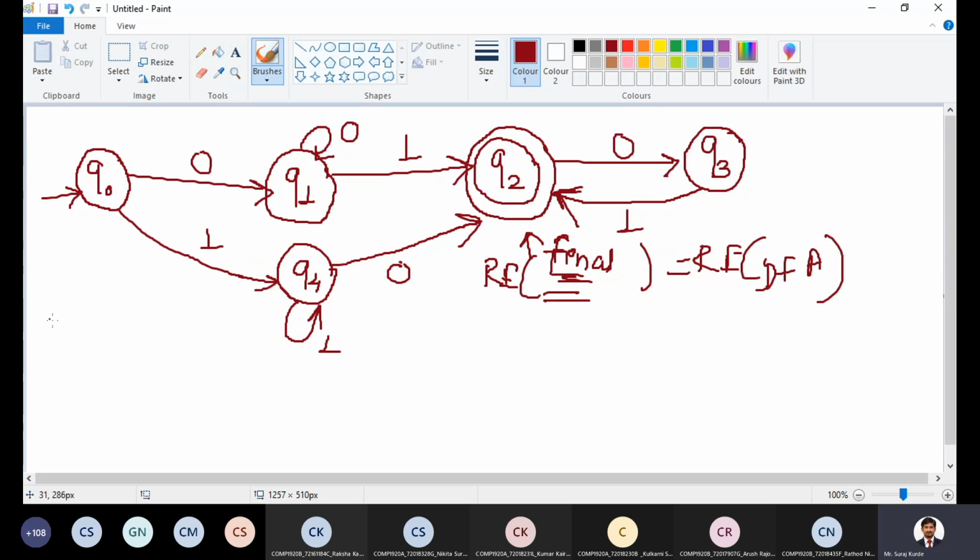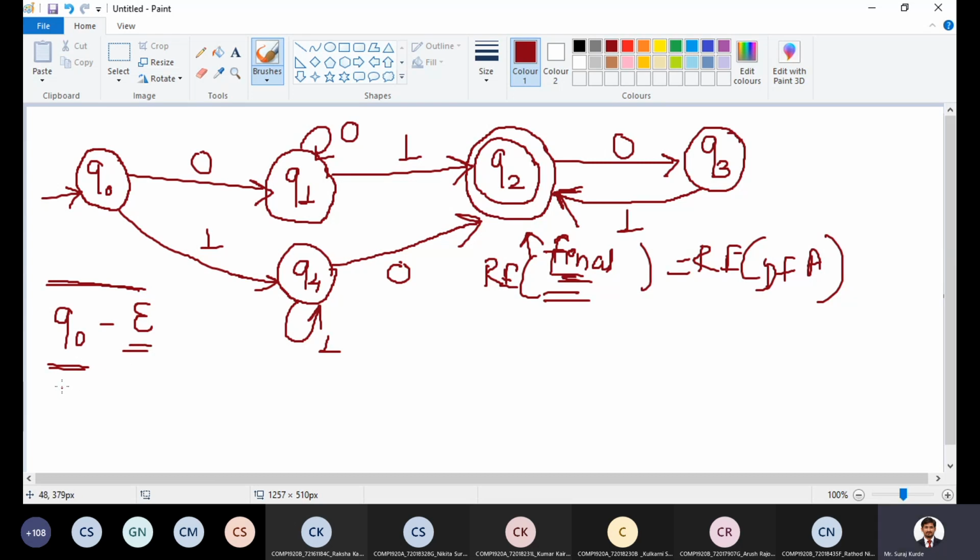Now, Q0. It is reachable from no other state. So Q0 is equal to epsilon. There is no self loop on Q0, and there is no incoming transition from Q1, Q4, Q2, or Q3. There is no incoming transition from any other state. So Q0 is reachable on epsilon.